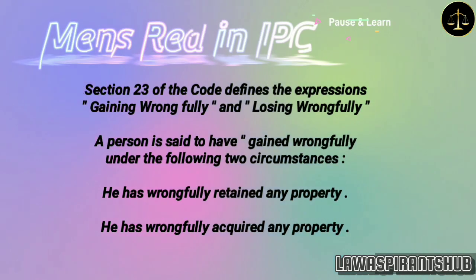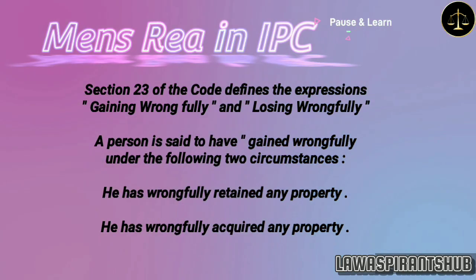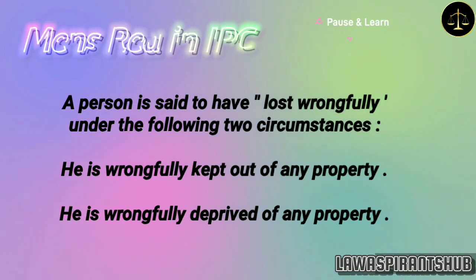Gaining wrongfully and losing wrongfully, Section 23. Section 23 of the Code defines the expressions gaining wrongfully and losing wrongfully. A person is said to have gained wrongfully under the following two circumstances. He has wrongfully retained any property. He has wrongfully acquired any property. A person is said to have lost wrongfully under the following two circumstances. He is wrongfully kept out of any property. He is wrongfully deprived of any property.